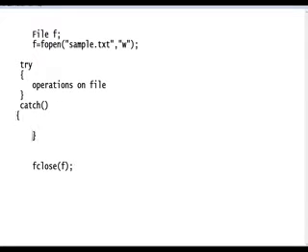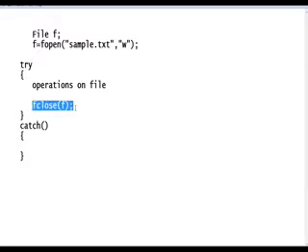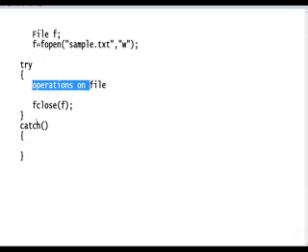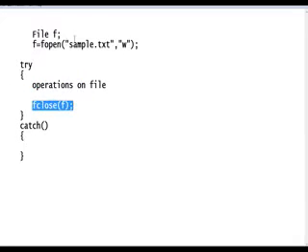Can I write it in the try block? If I write fclose of file as the last line of the try block, and an exception occurred, it goes to the catch block and won't close the file.